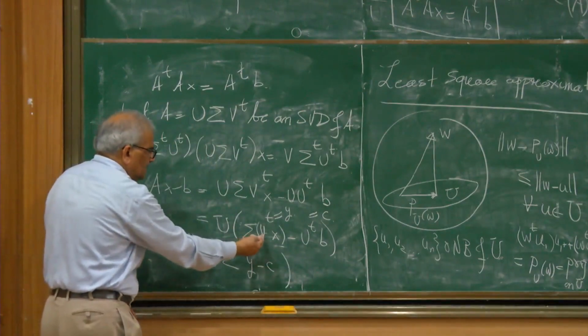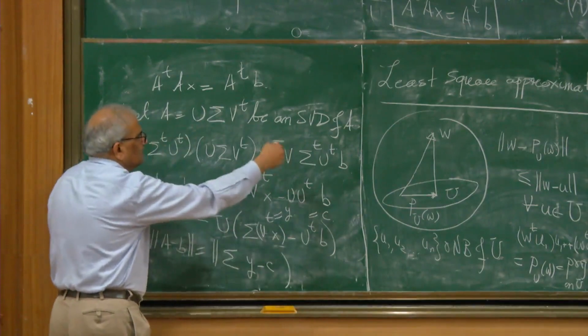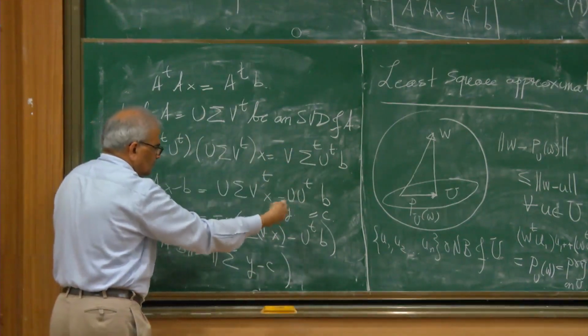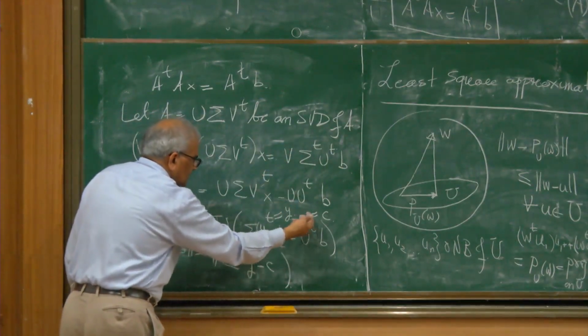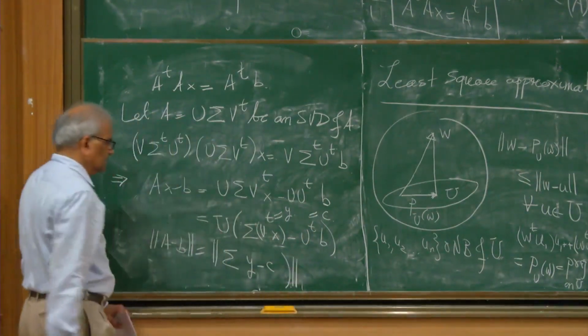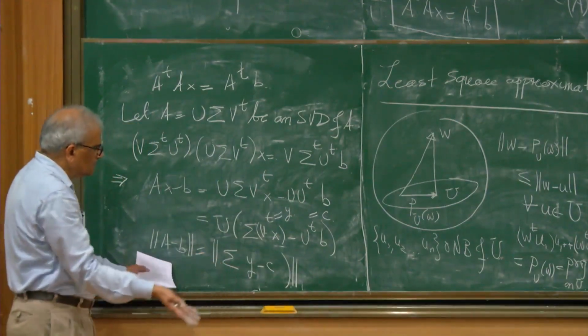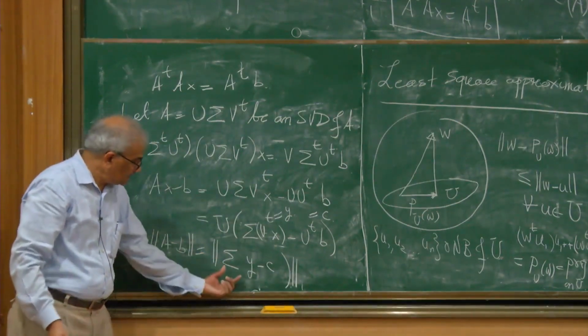V is an n by n matrix, and B is a vector in Rm, and U is an m by m matrix. Now U and V have disappeared.